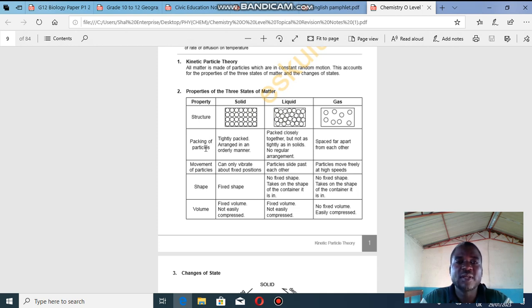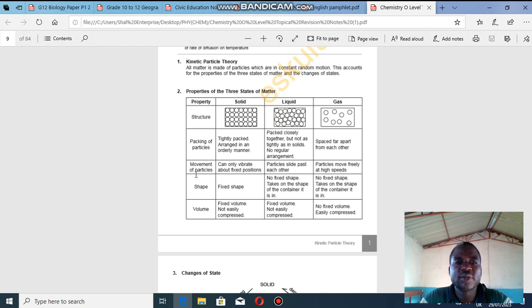So if they say describe the arrangement or explain the arrangement of particles in a solid, you say particles in a solid are tightly packed, arranged in an orderly manner. While in a liquid, they are packed closely together, but not as tightly as in a solid. This is just English: no regular arrangement. Then here you say spaced far apart from each other, as simple as that.